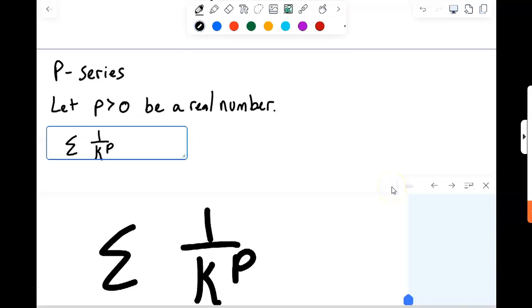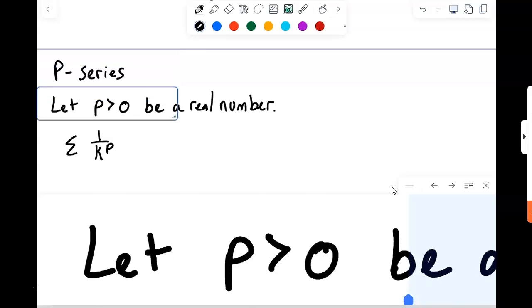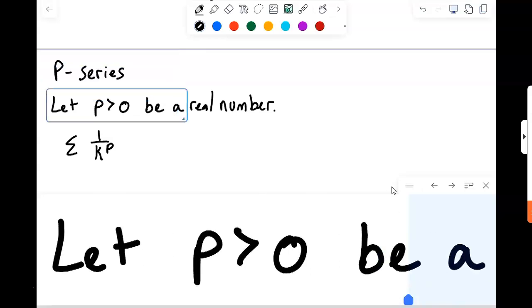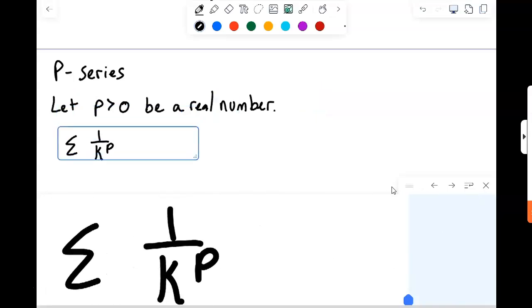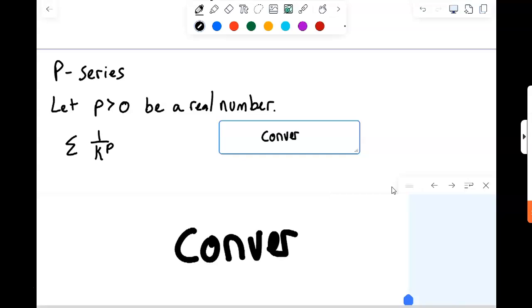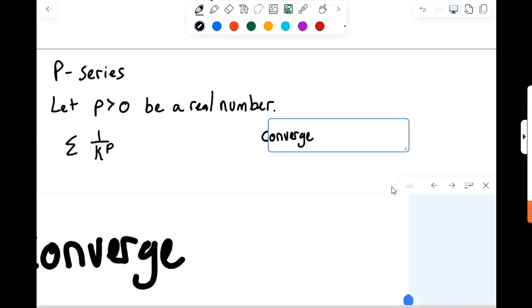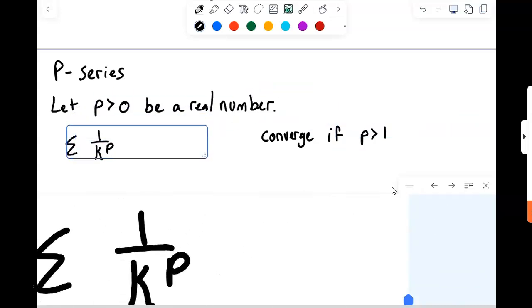Okay, so now we're going to talk about a category of infinite series called p-series. So we said let p greater than 0 be a real number. Then we look at the infinite series defined to be 1 over k to the p, where p is a power. Well, it turns out that this thing will converge if p is greater than 1.